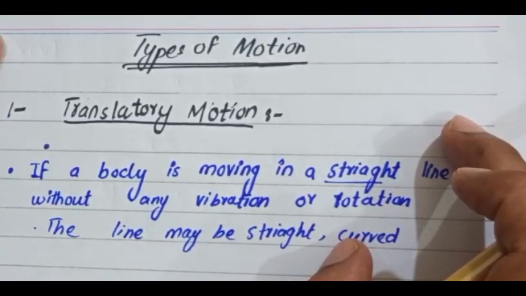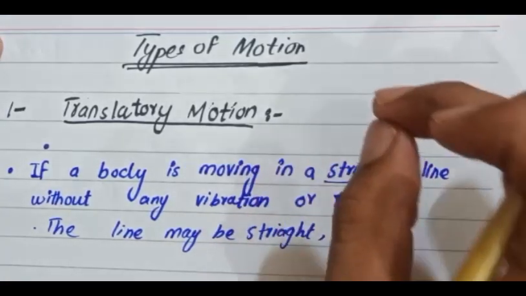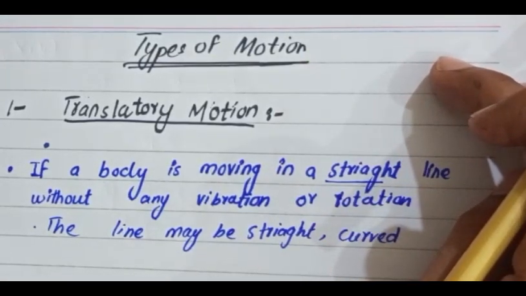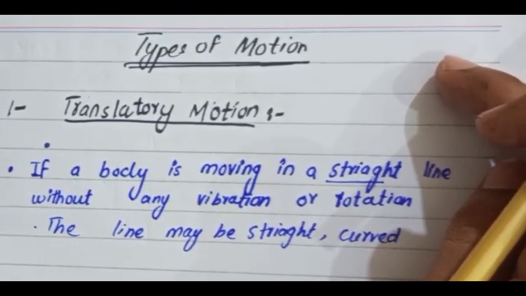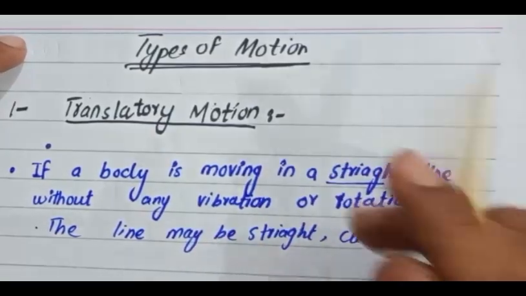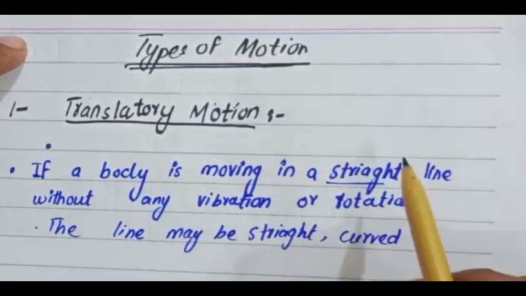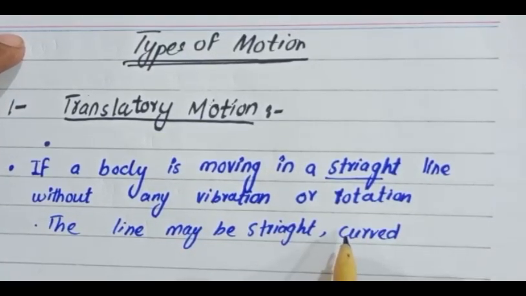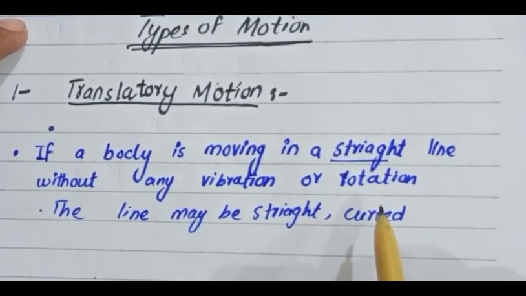I already told you there are some bodies moving in a circle, and some are vibrating. But in translatory motion, a body is moving in a line without any vibration or rotation. The line may be straight or curved.